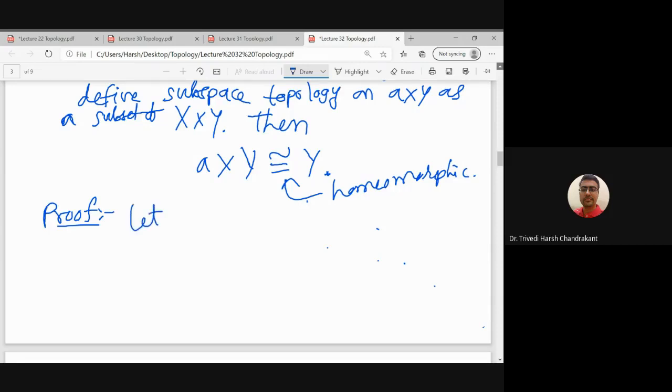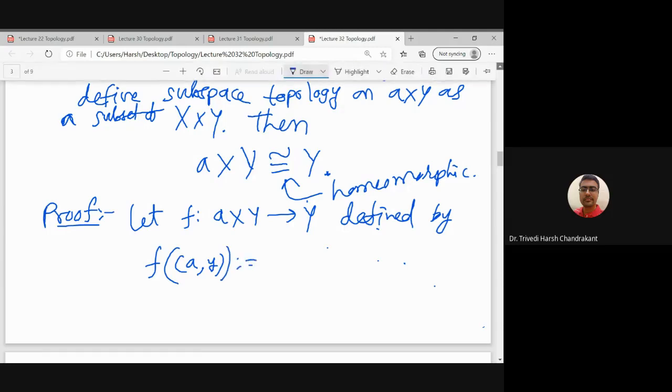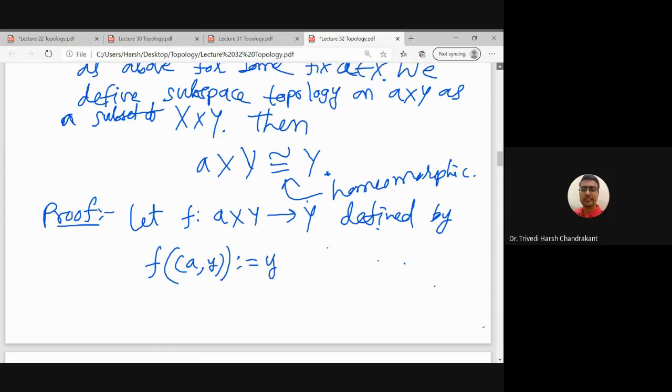Let f from A cross Y to Y be defined by f acting on an element of A cross Y. Every element of A cross Y is of the form (a, y), where y is an element of capital Y, and the output is an element of Y. So simply we will take it to be y.